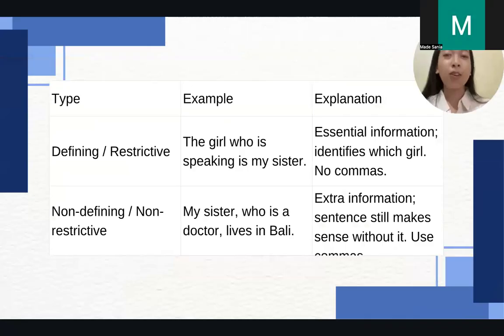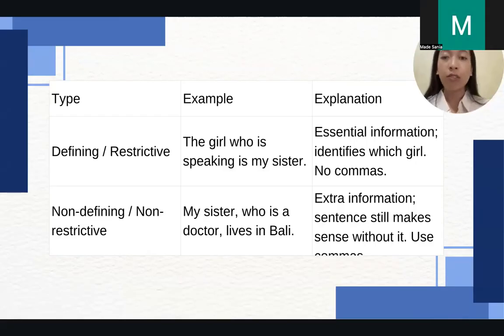The more that I tried to understand about adjective clauses, I found out adjective clauses have two kinds of types. The first one is defining or restrictive type. The second one is non-defining or non-restrictive type. And the explanation is something quite simple to understand: the existence of commas. If you see, the defining type has the example, the girl who is speaking is my sister, which has no commas inside the sentence. And then the explanation over there is that it is talking about essential information, identifies which girl, and no comma.